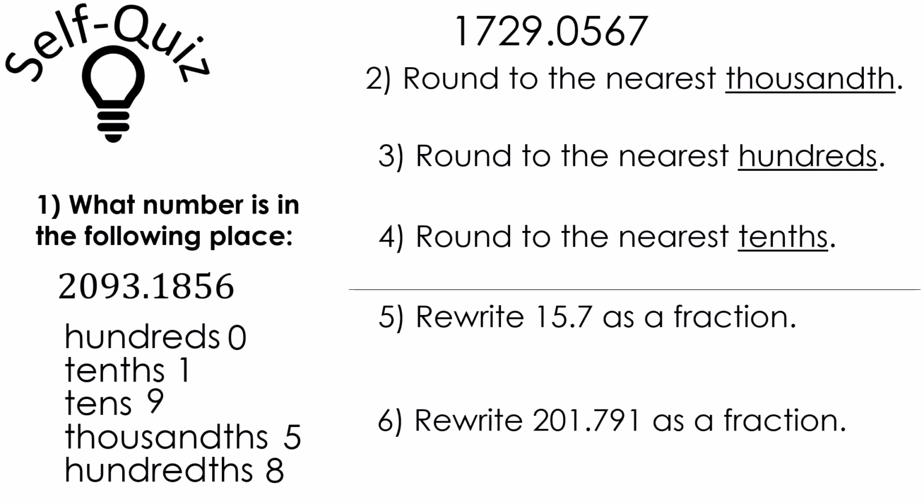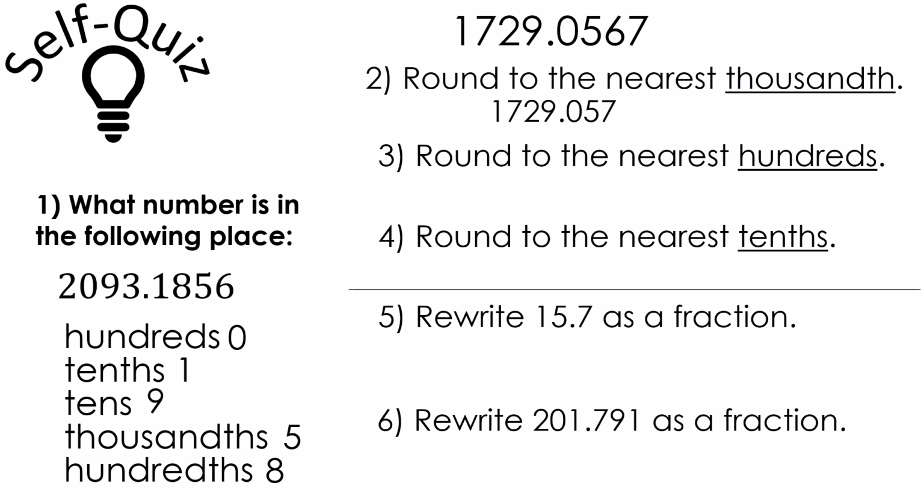We have that big number there, 1729.0567, rounded to the nearest thousandth. In this case, it'll be 1729.057. For that one, you need to underline the 6 and look next door. Since 7 is 5 or larger, we round it up 1. So that's how we get to 7.